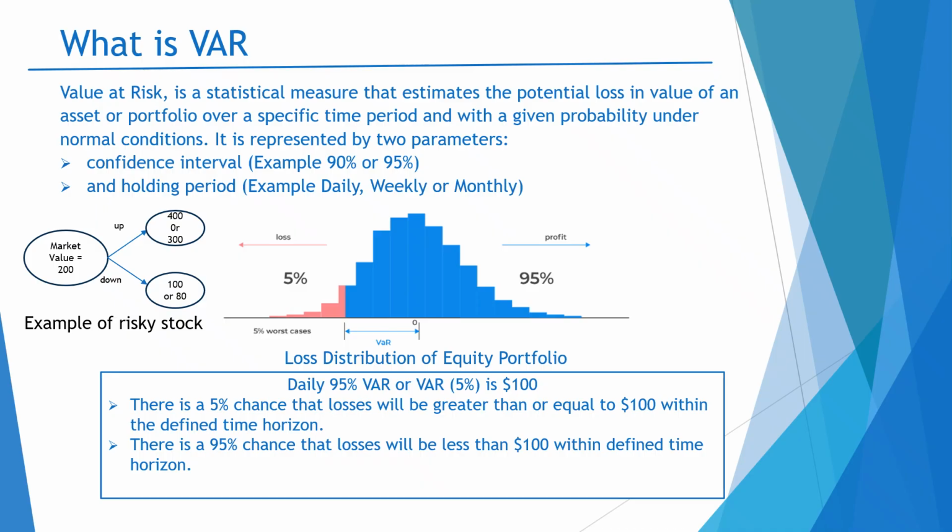The blue color is related to the second statement, and the red color is related to the first statement, but both statements have the same meaning. So what I will advise is that you read these statements multiple times. This will help you build more understanding of the VaR concept.